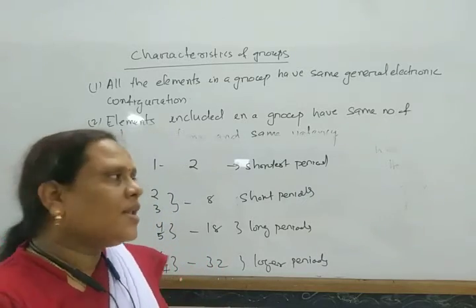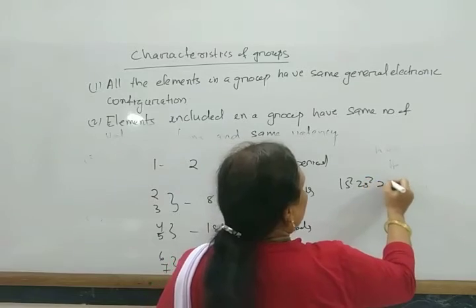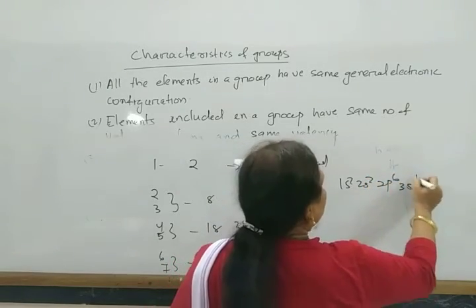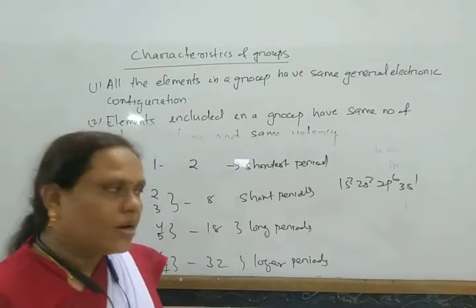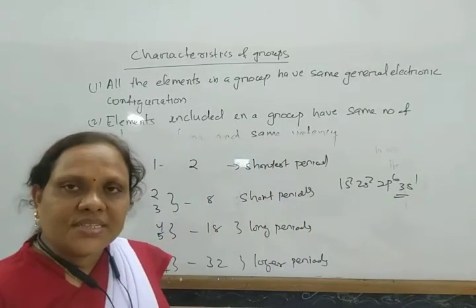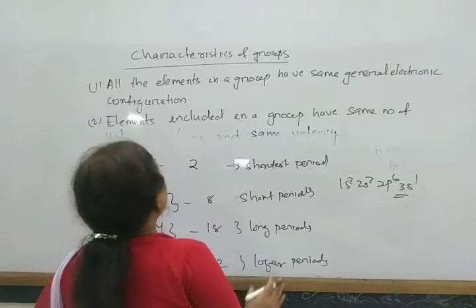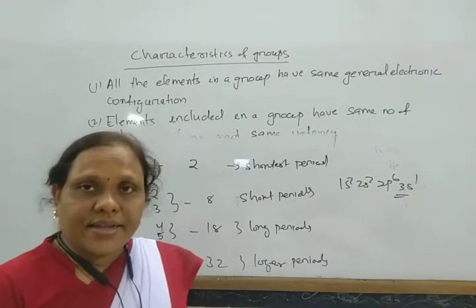For example, if sodium has electronic configuration 1s2, 2s2, 2p6, 3s1, its highest principal quantum number is 3. In this way, sodium is present in the third period.